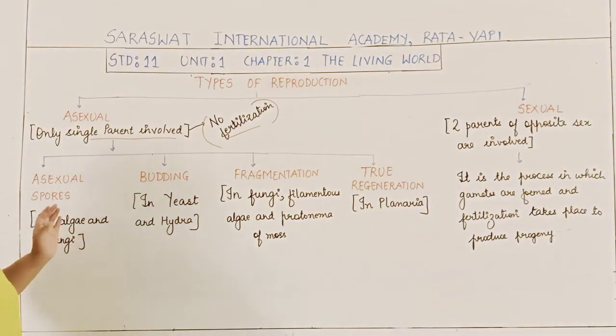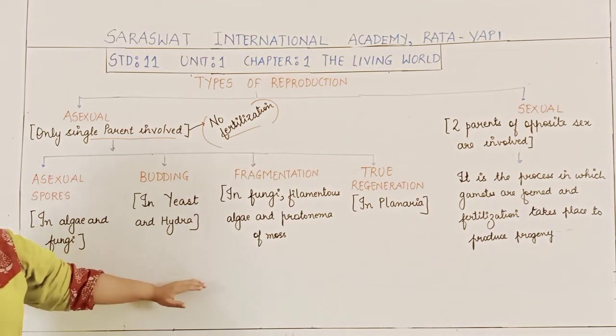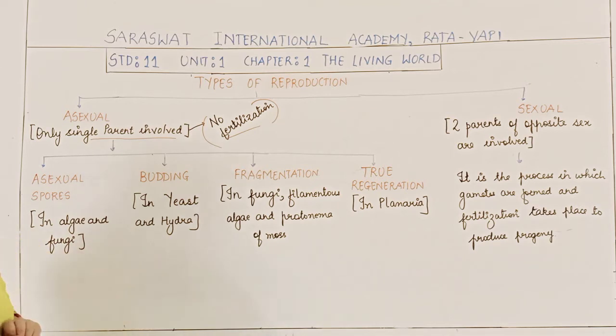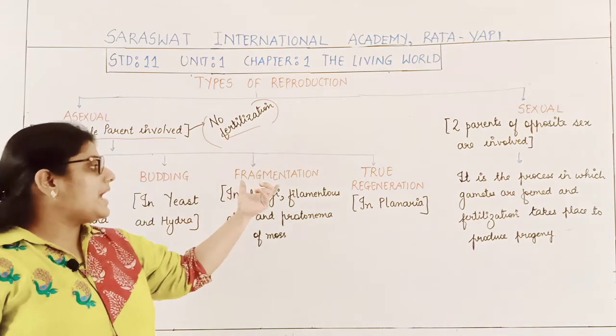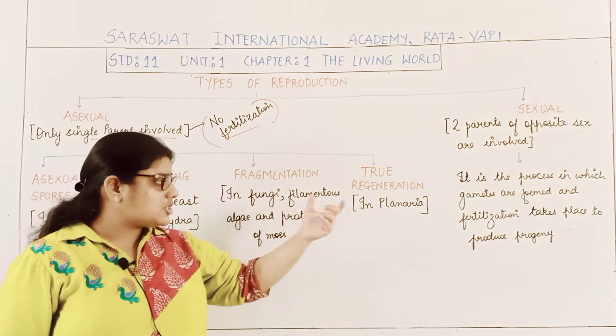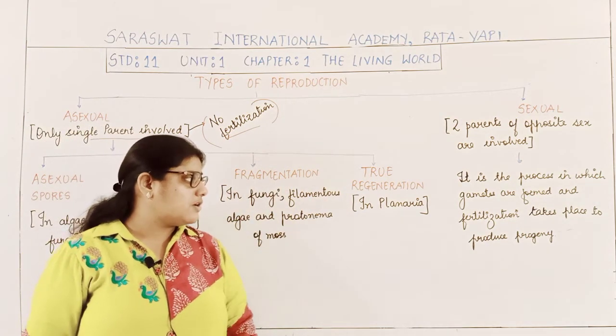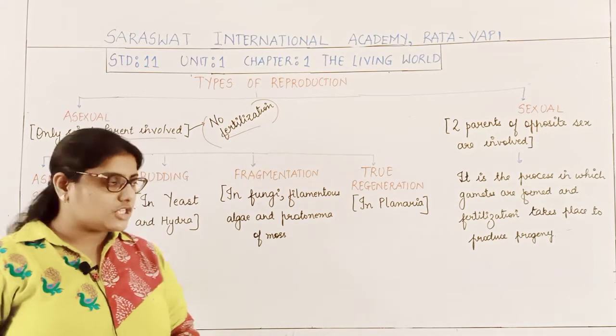Now there are different ways through which organisms reproduce asexually. Those different ways are by asexual spores, by the process of budding, by the process of fragmentation and by the process of regeneration.